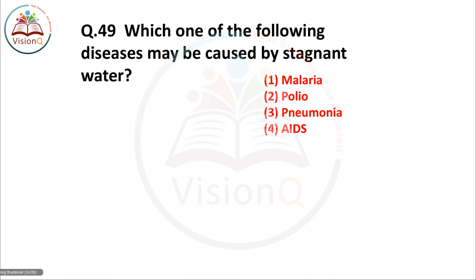So next, move to the question number 49 of today's series. Which one of the following diseases may be caused by stagnant water? So disease which may be caused by stagnant water is malaria. The right answer is option number 1.